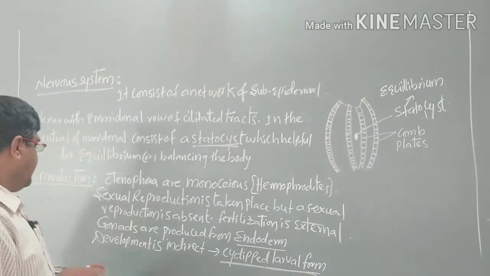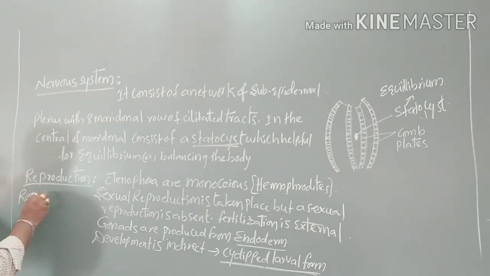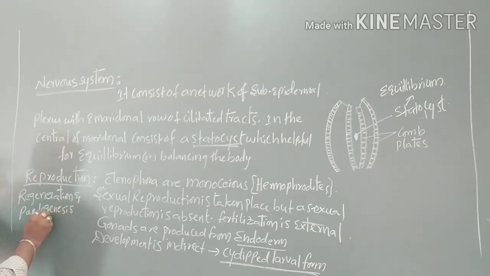In this, here it shows regeneration and paedogenesis. So what does paedogenesis mean?